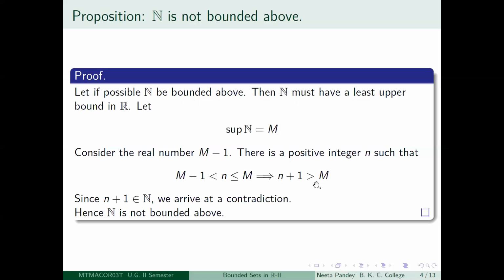So we have found a positive integer n plus 1 which is greater than M. Hence, our assumption that capital M is the supremum of N is wrong, but we reached this particular statement by assuming that the set of positive integers is bounded above. So therefore, this assumption is wrong, or rather false. Therefore, the statement that N is not bounded above is true. So we have shown that the set of positive integers is unbounded above.